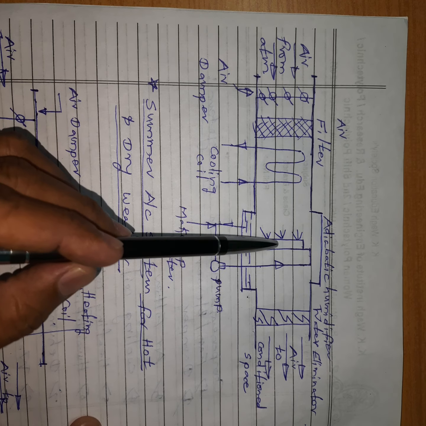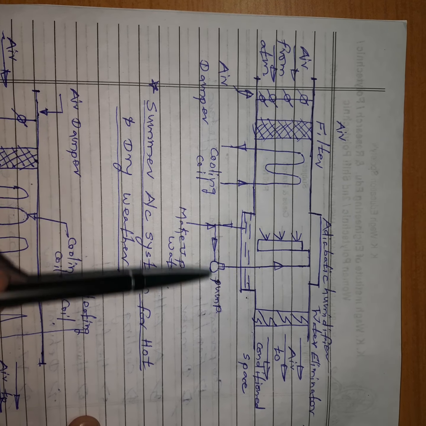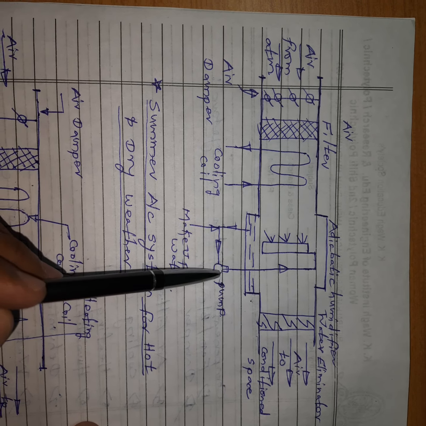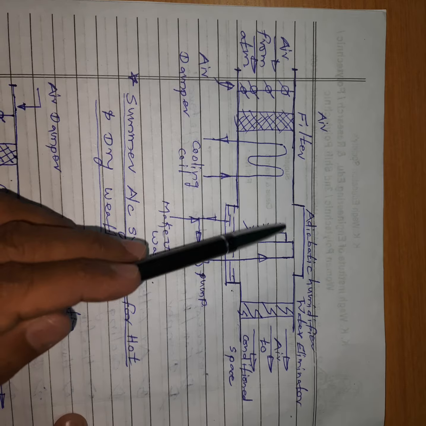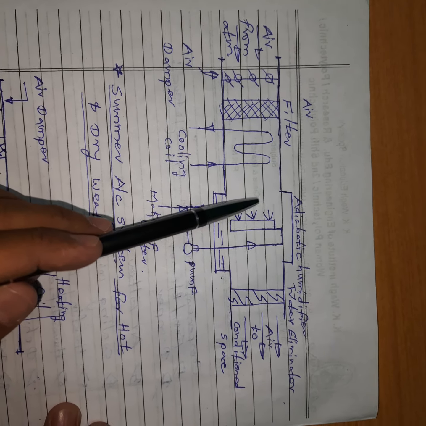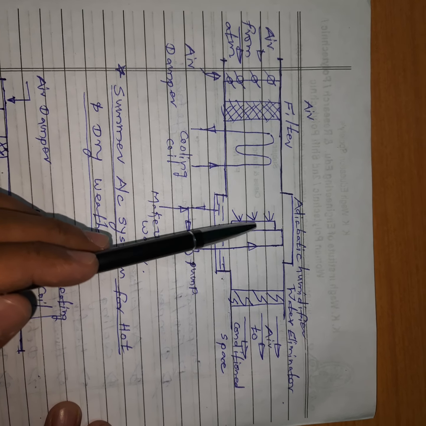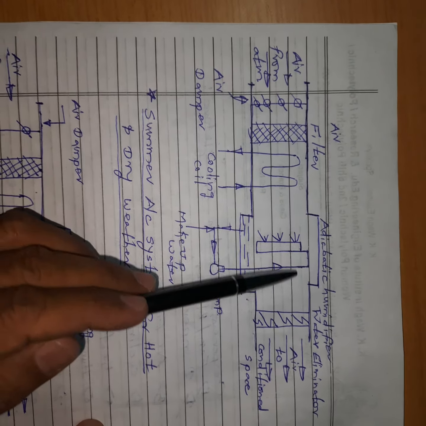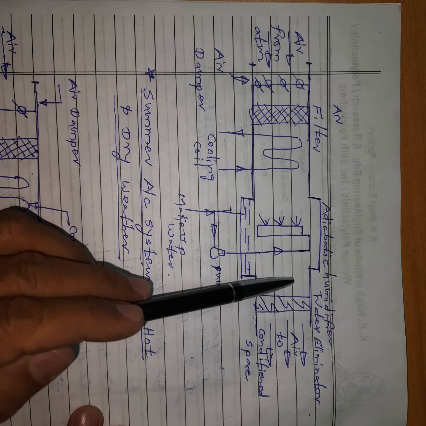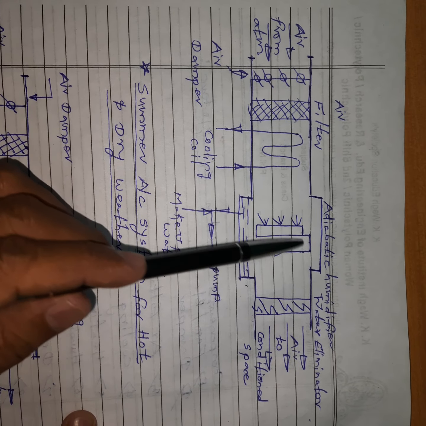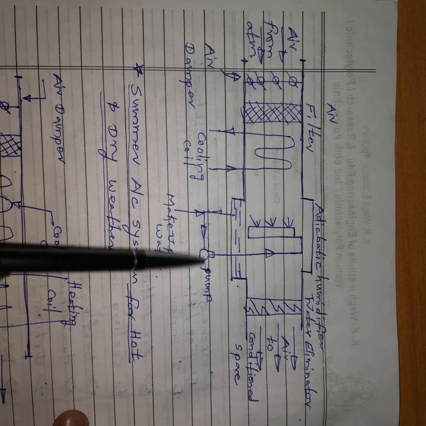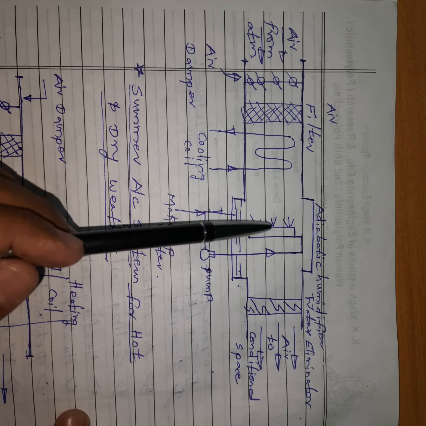Then here this is a humidifier. Here there is a tank, and the water in that tank is pumped by this pump into the sprinkler, and it is sprinkled in the path of the air. When it is sprinkled, because of the temperature, some water particles get evaporated and mix with the air, and the humidity of the air is increased by this adiabatic humidifier. So there is a rise in humidity. The remaining water falls into this tank and is recirculated. So this is the function of the adiabatic humidifier, where humidity is added.